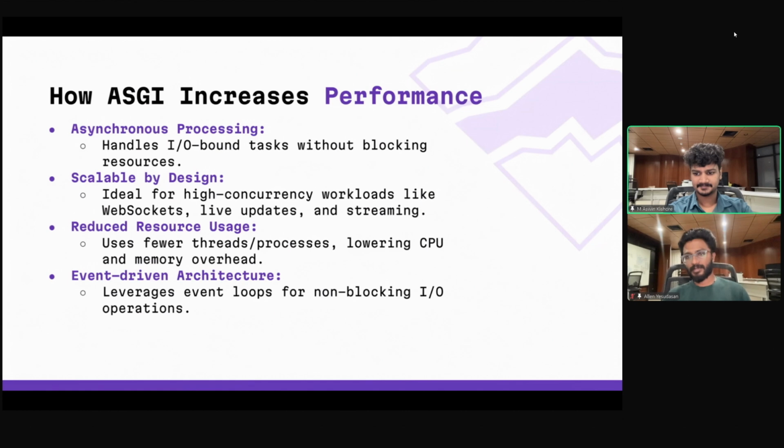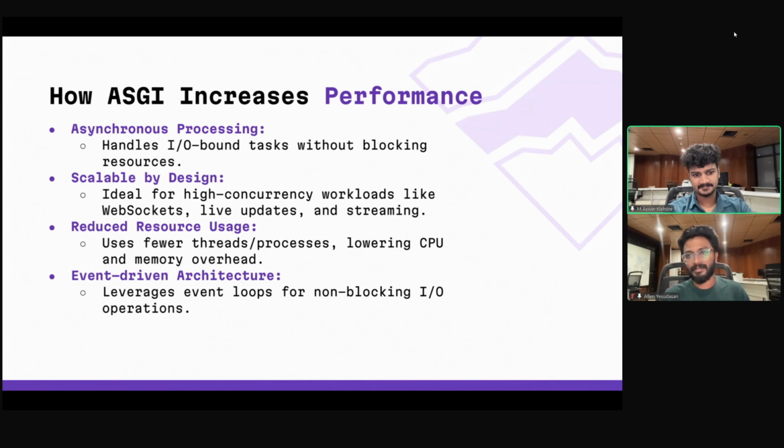Some of the advantages of ASGI over WSGI, let's discuss that. Since it's asynchronous, it can handle multiple requests concurrently without waiting for one request to complete. It is highly scalable because it can support WebSockets and real-time communications. And since it's concurrent and uses an event loop, it is non-blocking.